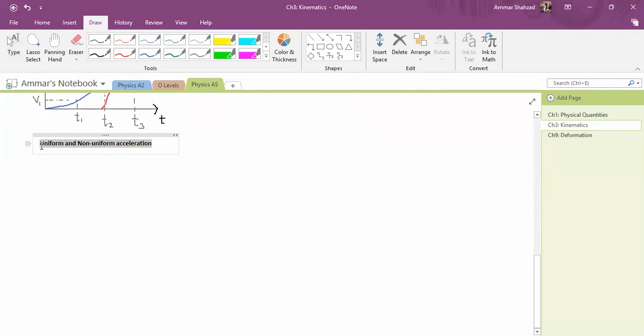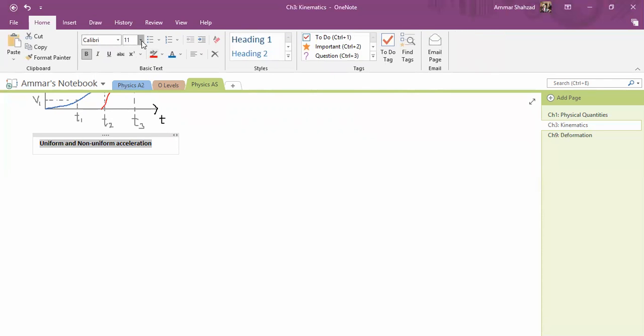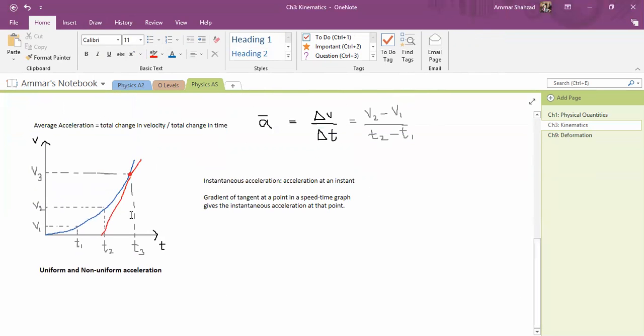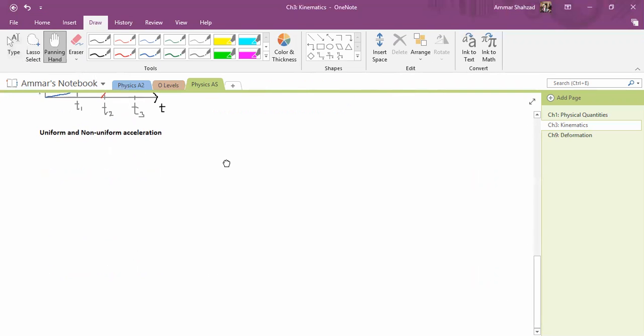Okay, so let's first look at uniform acceleration. We know that acceleration is basically the slope of the velocity time graph, right? That's what we know.